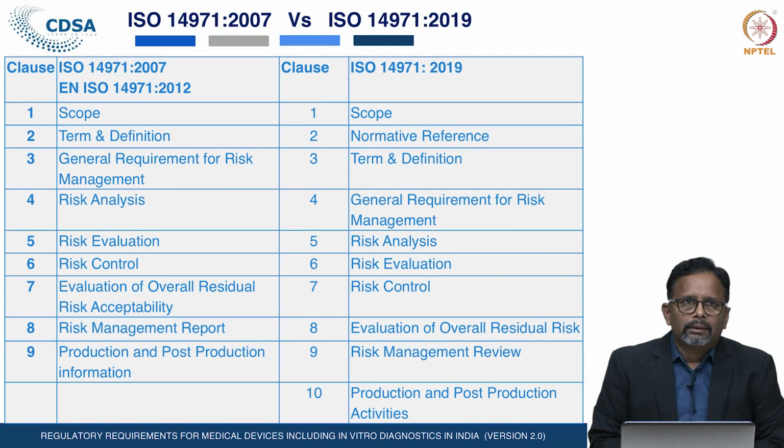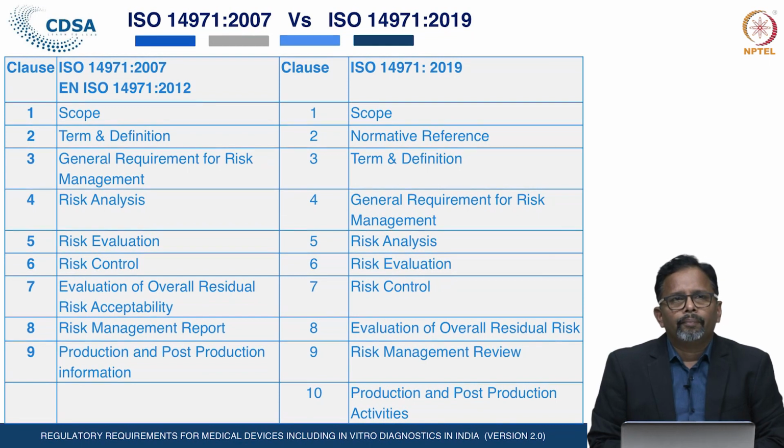Clause 7 of the old version, that is the evaluation of overall residual risk acceptability, with a slight modification in the title, has been changed to clause 8 of the new version, and is renamed as the evaluation of the overall residual risks; acceptability has been removed in the new standard. And clause 9, that is the last clause of the old version, that is production and post production information, becomes clause 10 in the latest version of the standard, and it has been renamed as production and post production activities.